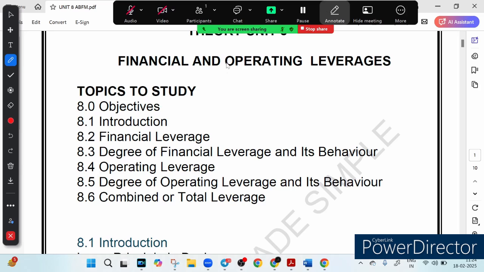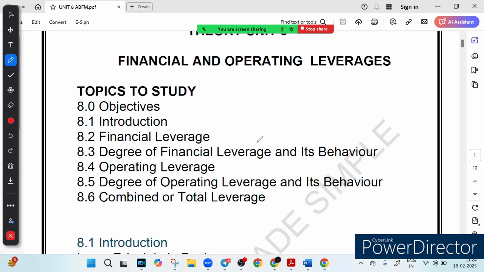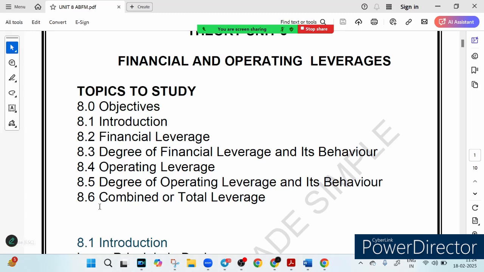So we will see what is financial leverage, what is degree of financial leverage, how it behaves, what is operating leverage, what is degree of operating leverage, and how it behaves, and we will see the combined or total leverage. So these are the 6 topics which we will go through. Let's start with the first topic, that is our introduction.